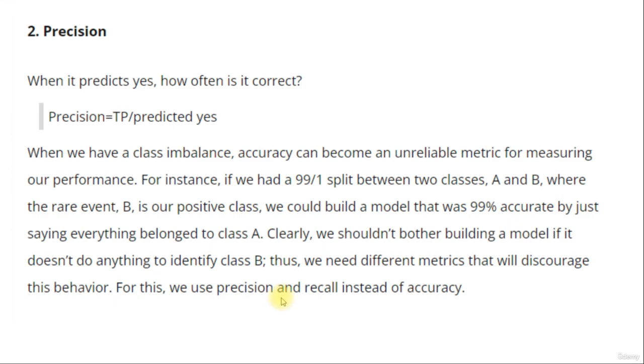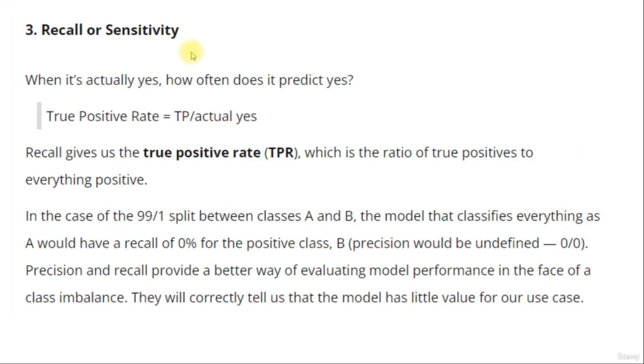For this, we use precision and recall instead of just simple accuracy. Recall, or sensitivity. Recall is: when it's actually yes, how often does it predict yes? Recall is also known as the true positive rate. That is true positive divided by actual yes. Recall gives us the true positive rate, which is the ratio of true positives to everything else positive.